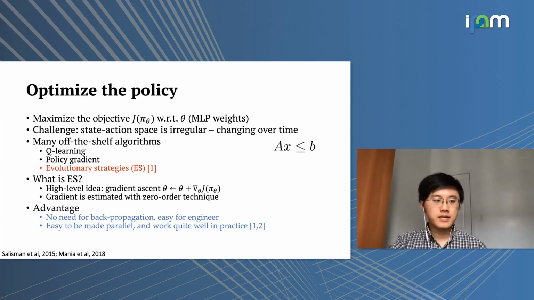Its main advantage is that there is no need for backpropagation, which is a huge advantage in this case because the state space and action space are not very regular, and it can cause some challenge for batching the data set when you try to do backpropagation efficiently. Also, the algorithm is very easy to make parallel, and it works pretty well in practice.